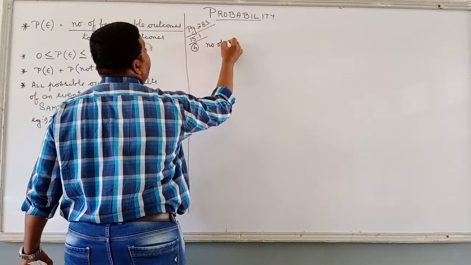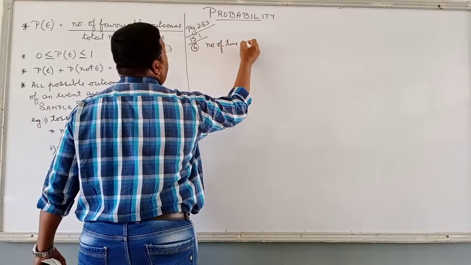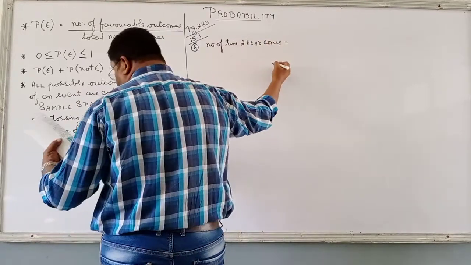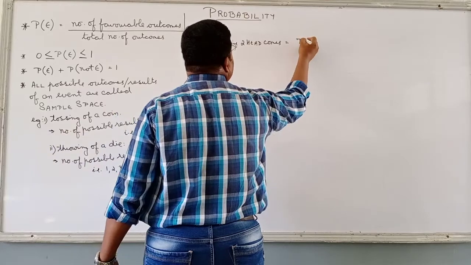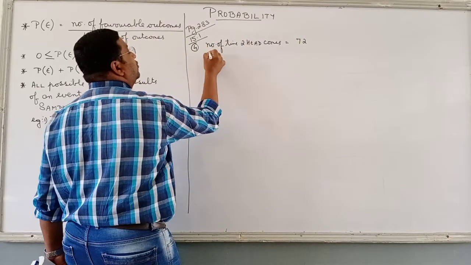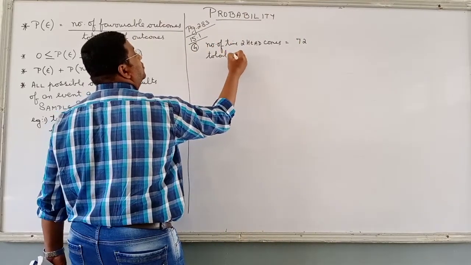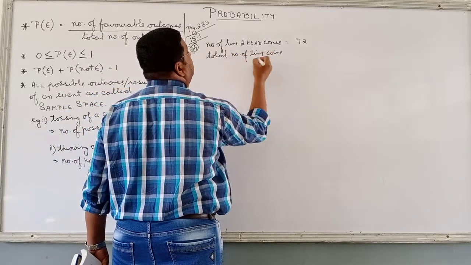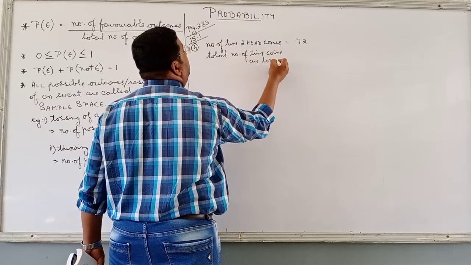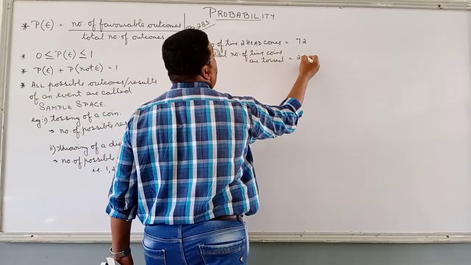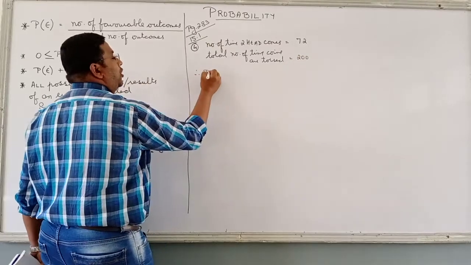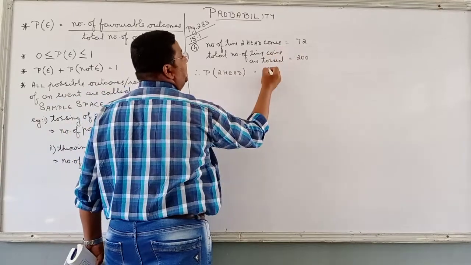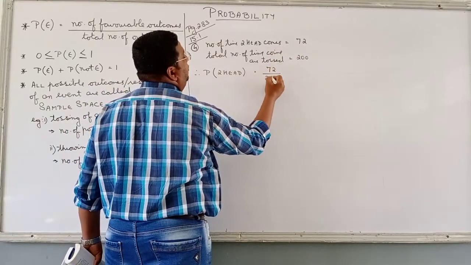Number of times 2 heads come is equal to how many times 2 heads are coming? 72 times. And what is the total number of times coins are tossed? Total number of times coins are tossed is equal to 200. So, probability of 2 heads is equal to 72 out of how many? 200.